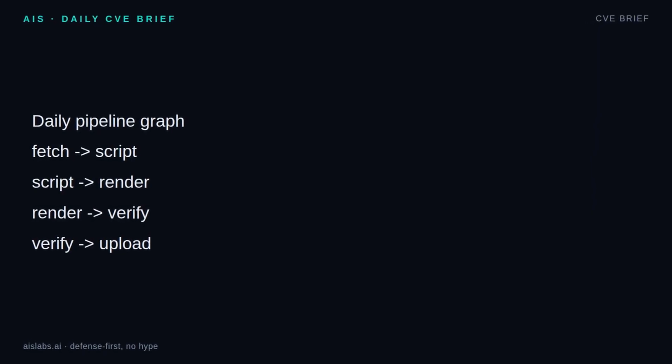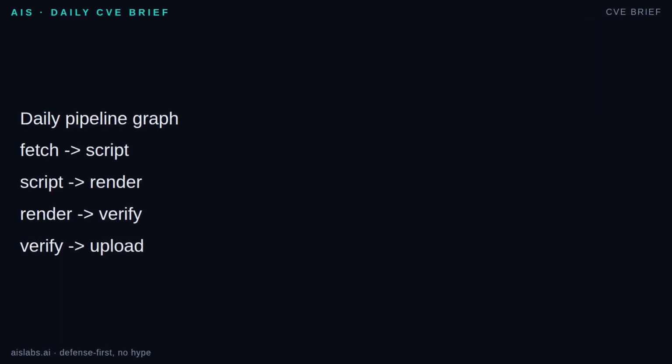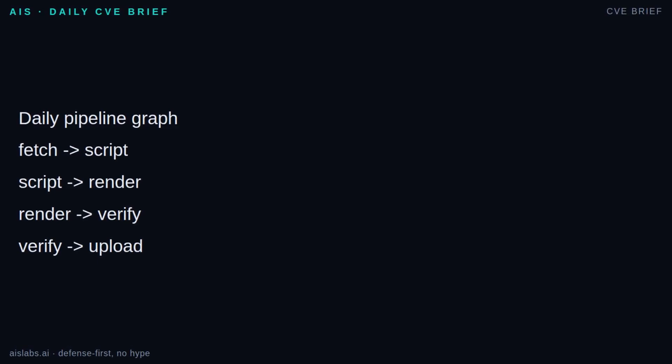My daily content pipeline is easy to draw as a graph. Fetch, script, render, verify, upload. Fetch is a loop. It gathers source notes, checks that required fields exist, and stops only when the state contains usable inputs. Script is another loop. It drafts, checks length and coverage, revises, then stores the script as an artifact. Render is a tool-heavy loop with retries and hard timeouts. Verify watches the final asset, not the promise. It checks audio, title, description roles, and missing files. Upload is deliberately boring. If verification passed, publish. If not, stop.